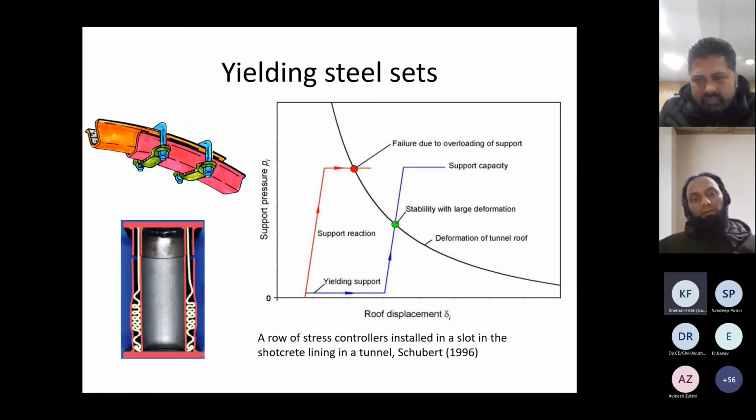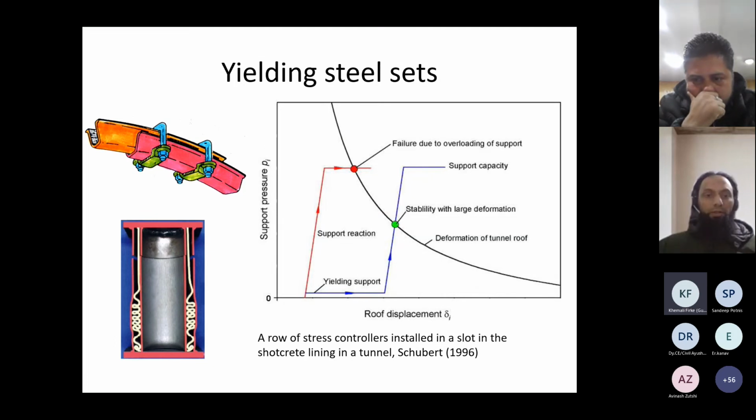While a yielding support will compensate the deformations from day one, and once that limit has been reached, then it will try to give support pressure, and it will come into equilibrium with the ground at a lesser support pressure. So of course, in this case, there will be a residual capacity available in the support, and it will be able to sustain for a longer time. So this can be installed where we can accommodate the deformations. Again, it depends upon the requirements or the functionality. Of course, we need to over excavate for yielding support.